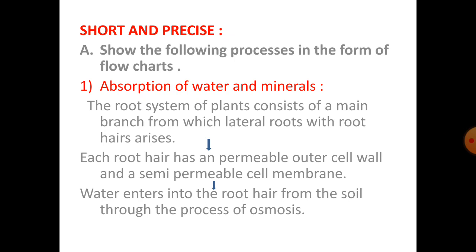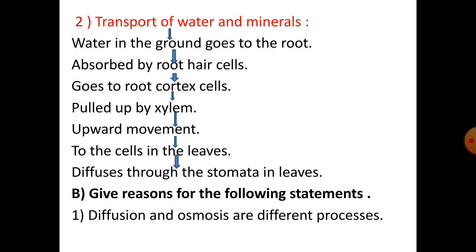Number 1. Absorption of water and minerals. The root system of plants consists of a main branch from which lateral roots with root hairs arise, followed by each root hair has a permeable outer cell wall and a semi-permeable cell membrane, followed by water enters into the root hair from the soil through the process of osmosis.